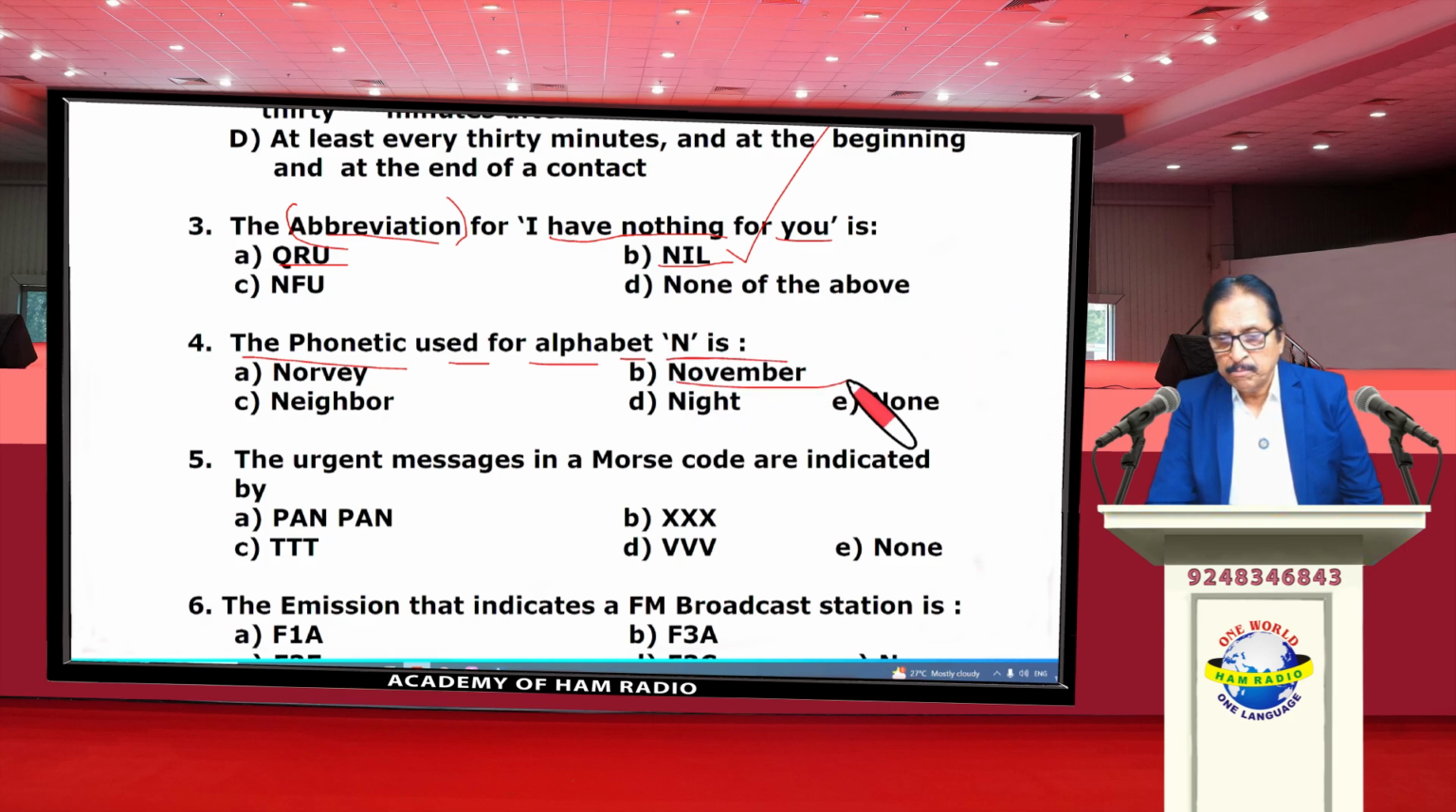The phonetic used for the alphabet N is? N is November. Like this, A is Alpha, B is Bravo, C is Charlie. Like this, 26 alphabets have 26 phonetics. So please kindly go through all these phonetics. Here in this case, N is November.